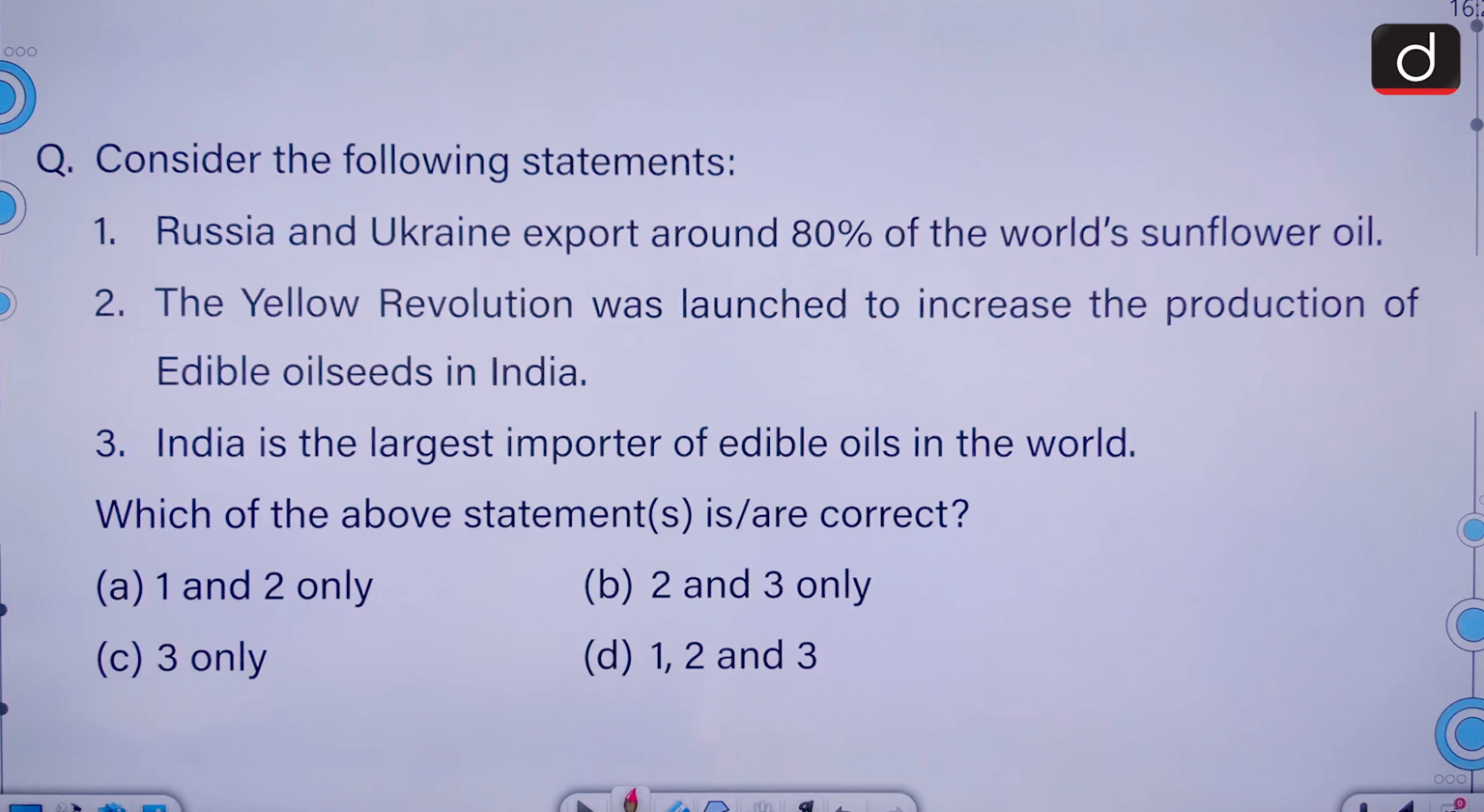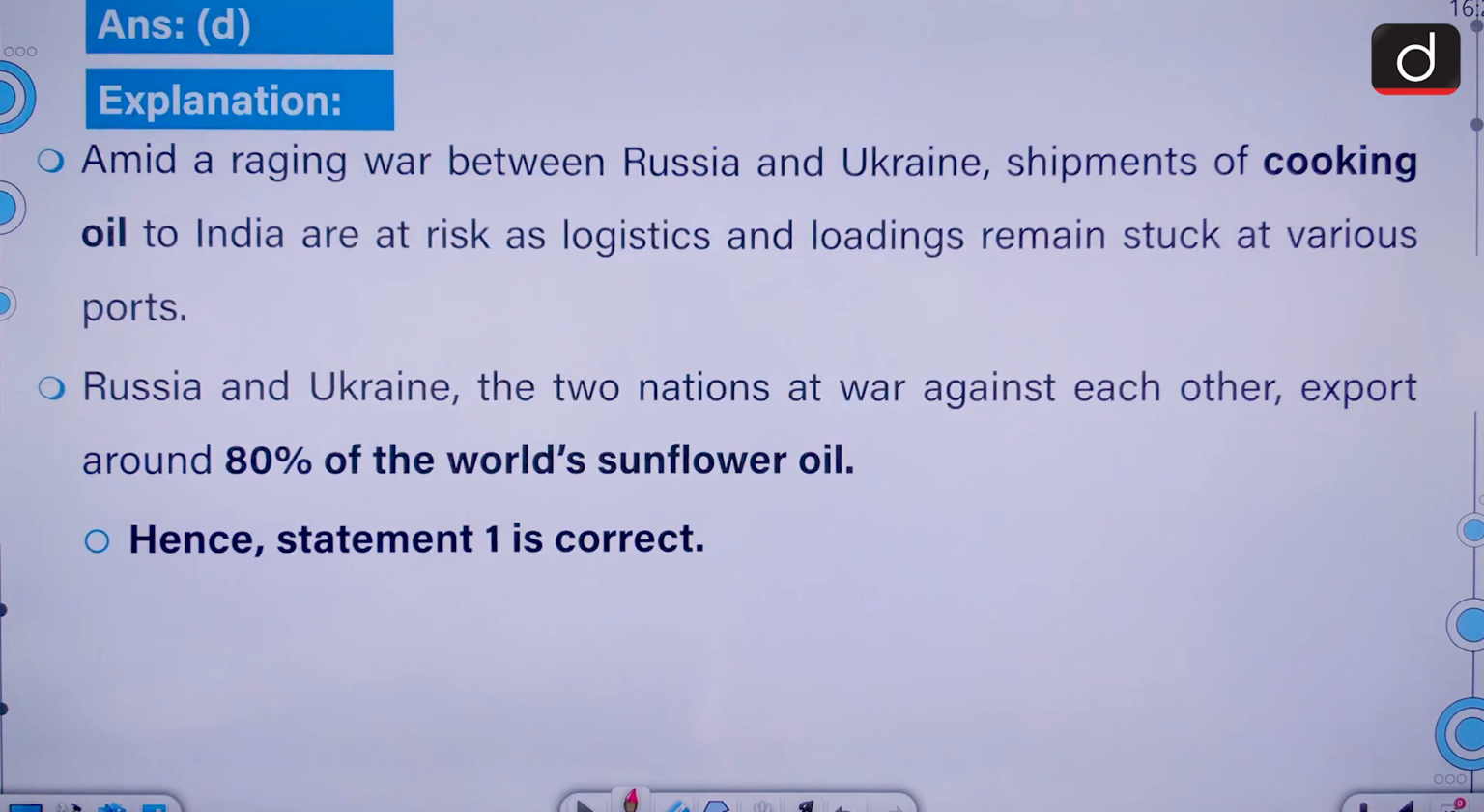Moving on. Consider the following statements. Russia and Ukraine export around 80% of the world's sunflower oil. The Yellow Revolution was launched to increase the production of edible oil seeds in India. India is the largest importer of edible oil in the world. We have to select the correct statement. All are correct. D is the correct answer.